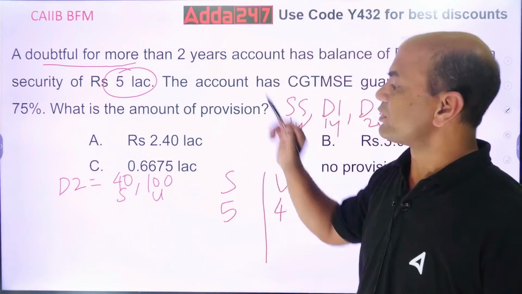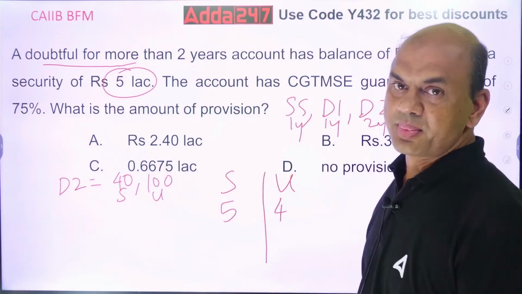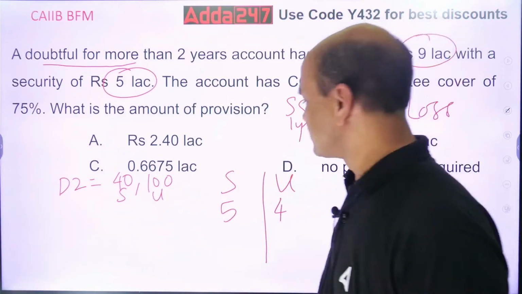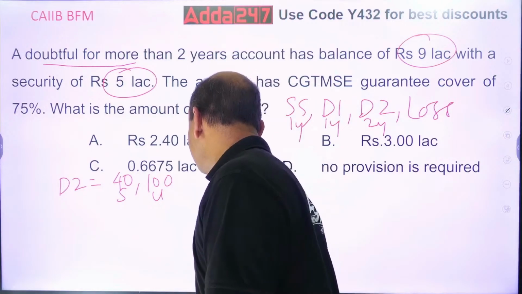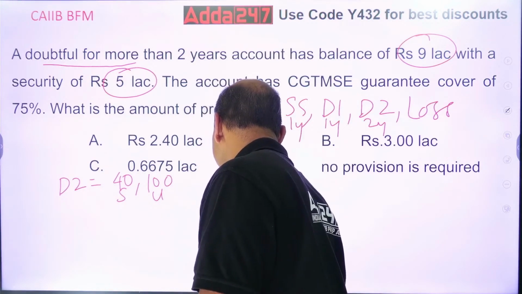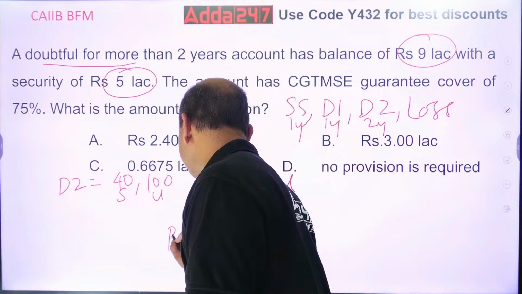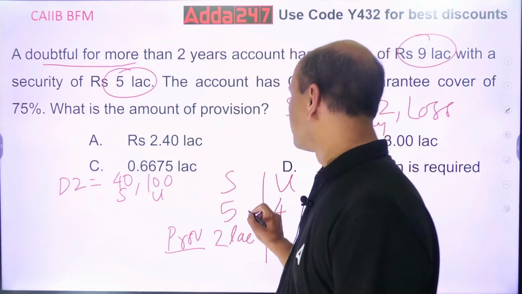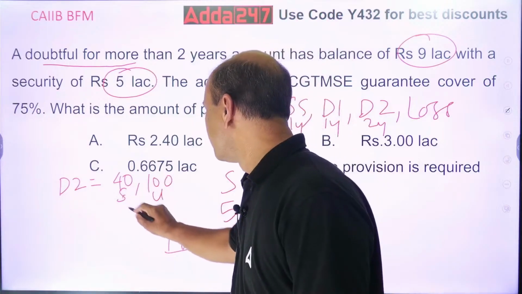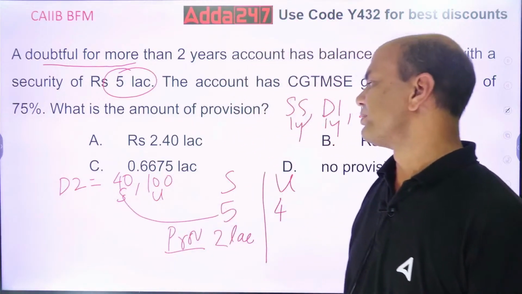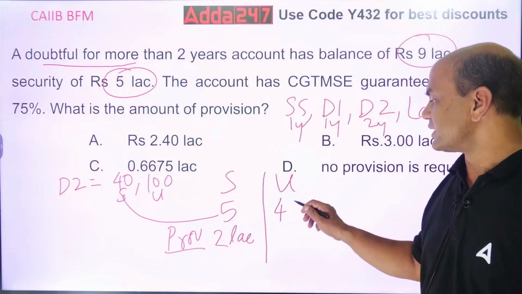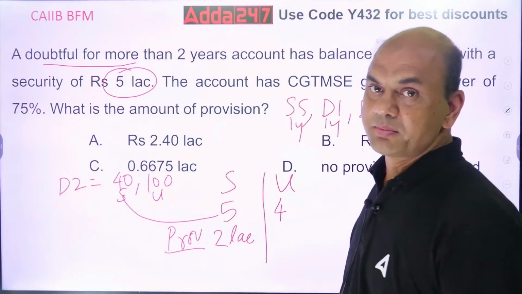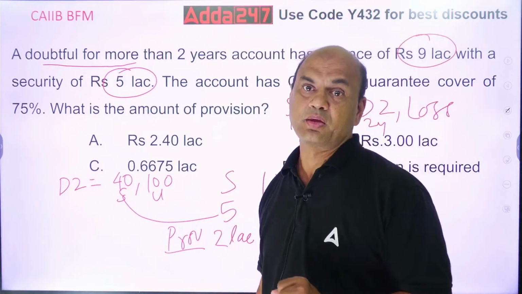What is the provision for 5 lakhs? 40% into 5 lakhs, that is simply 2 lakhs. So 2 lakhs is the provision. This 40% you will multiply over here. What about the unsecured? You will multiply with 100%. But there is a problem now. What is the problem?